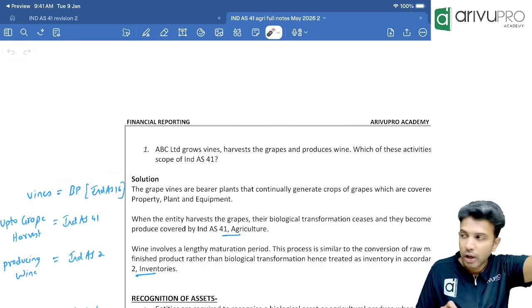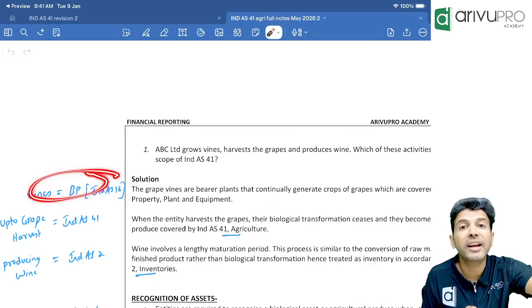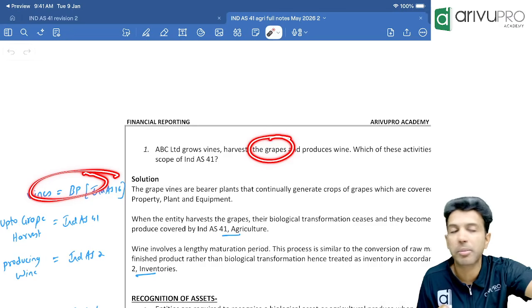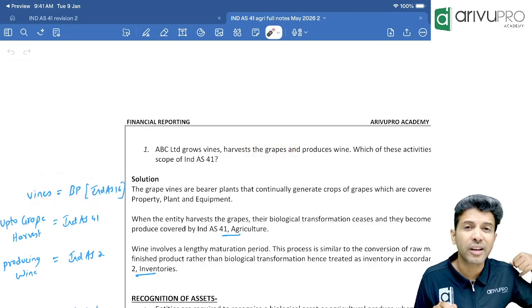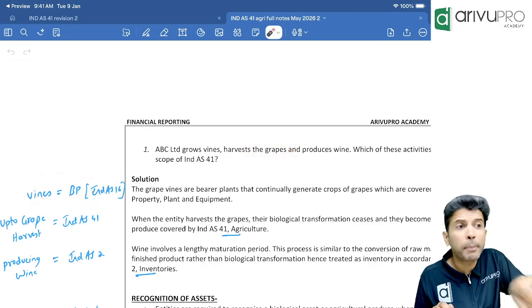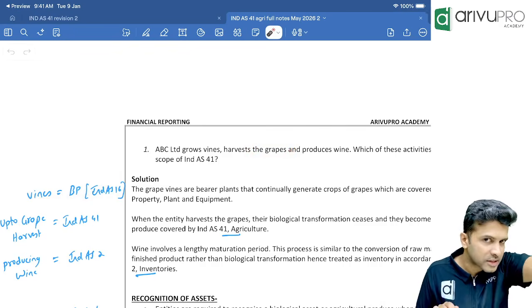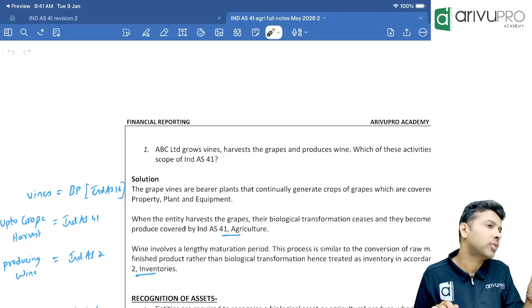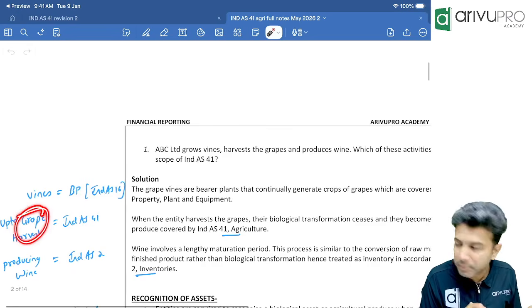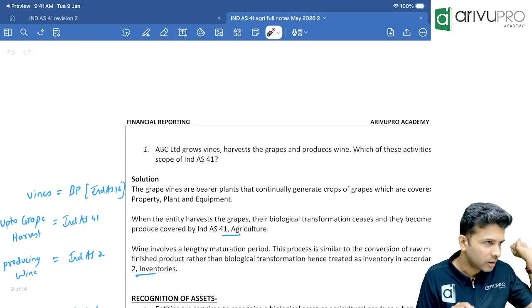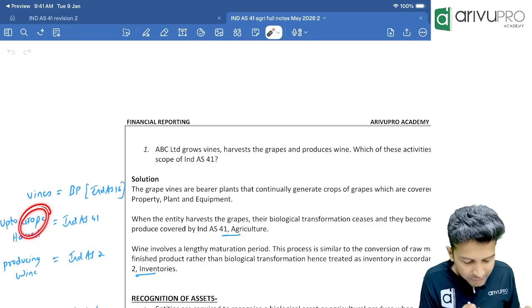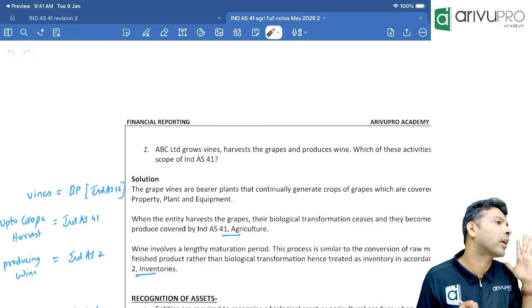Everybody good? Now, from this bearer plant you are getting an agricultural produce. What is that agricultural produce? Grapes, just now we learned. For agricultural produce up to the time of harvesting, which standard will apply? Ind AS 41. That's what we need to say, till the time the grapes are harvested. Harvested means plucked out. Till that time, the valuation of grapes will be done as per Ind AS 41.